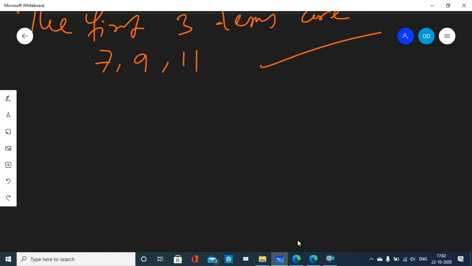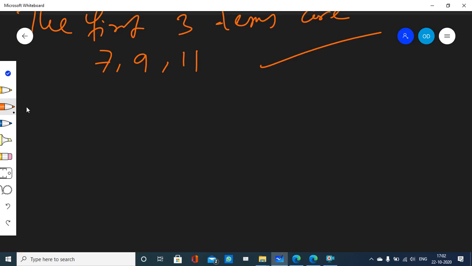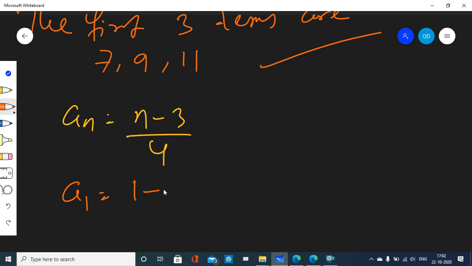Next question. Next question is this one. It says an is equal to n minus 3 upon 4. Well, the same thing you are going to do here. You just have to find a1. Well, a1 will be what? 1 minus 3 by 4. You just have to replace n with 1, right? So it is minus 2 upon 4, which is minus 1 upon 2.